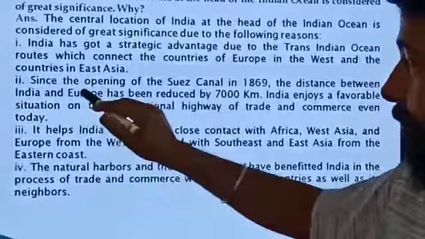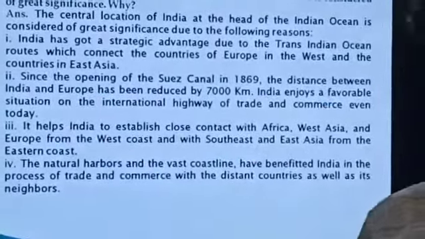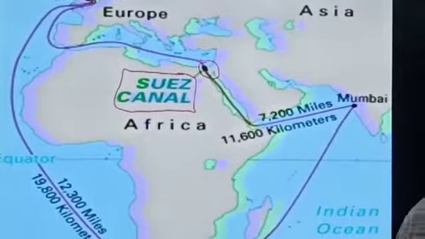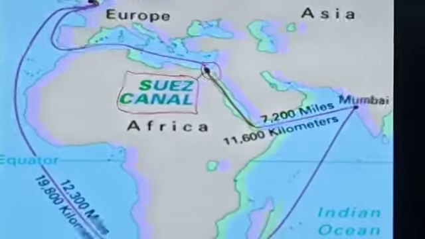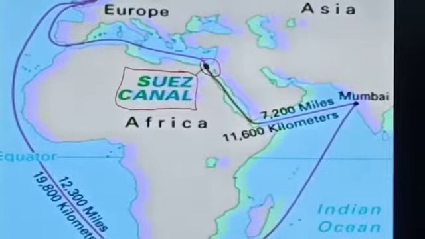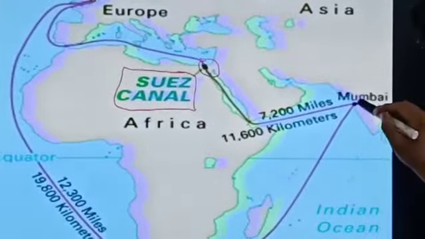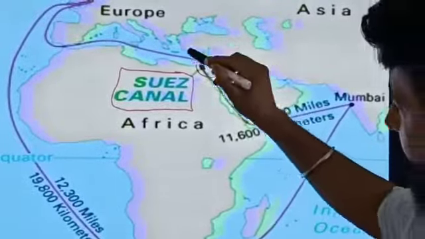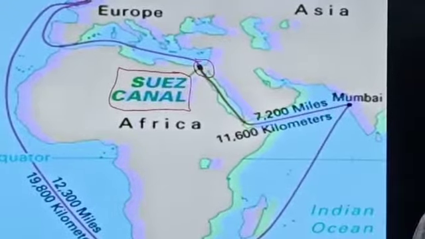Second point is, since the opening of the Suez Canal in 1869, I want to show you the Suez Canal. This is part of the world map. Here it is Europe, here is Africa, this is India, and this is Asia. If we want to go from Mumbai to Europe, we can go this way, and this is the Suez Canal, which I have marked.